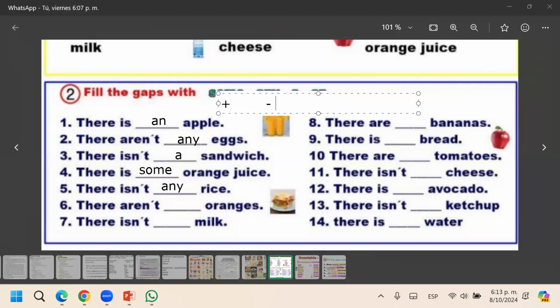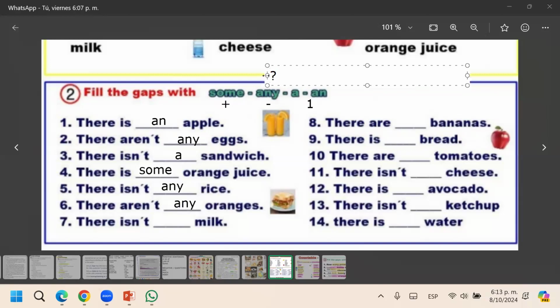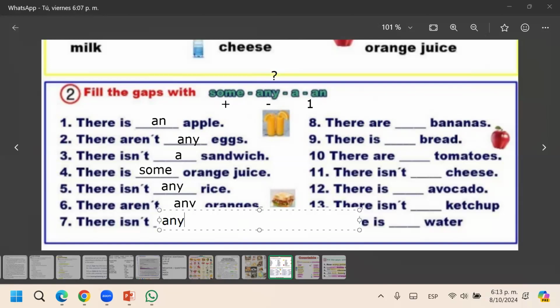Any for negative. A or an for one. Oranges aren't any. There aren't any oranges. It's a negative sentence. Look, any is more commonly used for negatives or for questions. Negative: any milk, any oranges, any rice.